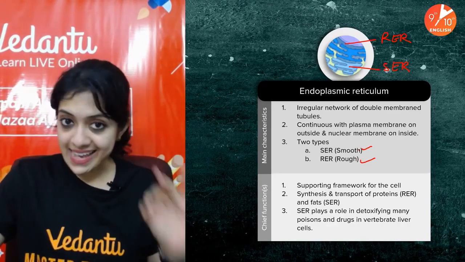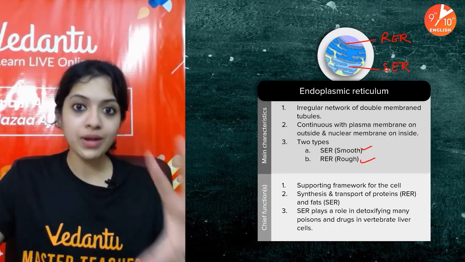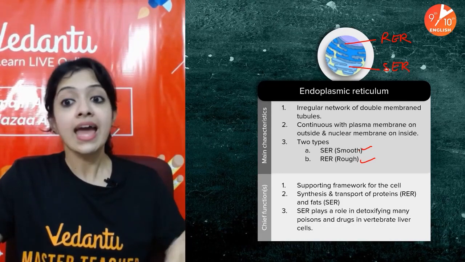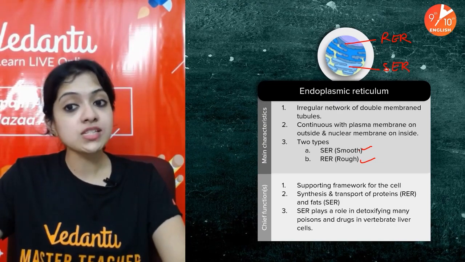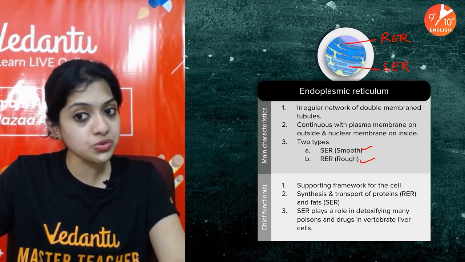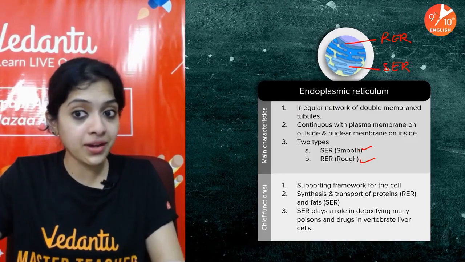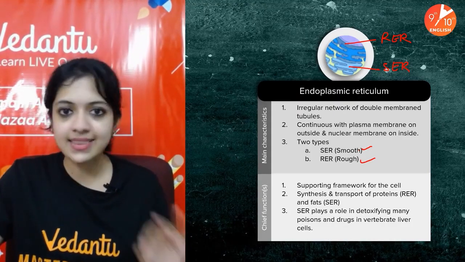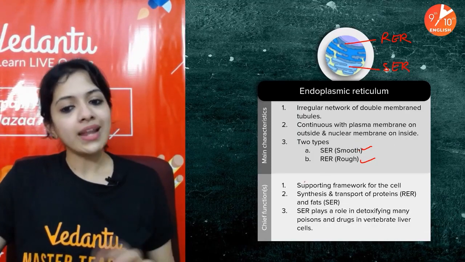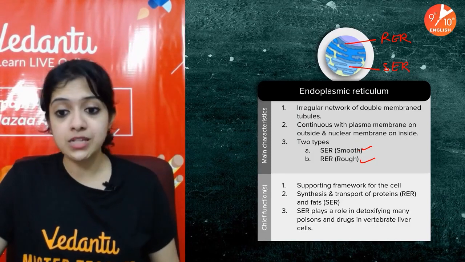The RER is exactly the same as SER, but the major difference is that RER gets its rough appearance because of the presence of ribosomes. Those spots that you see there, giving it the rough appearance, are actually ribosomes, which are important in protein synthesis in a cell. Okay, so let's come to the chief functions of the endoplasmic reticulum.